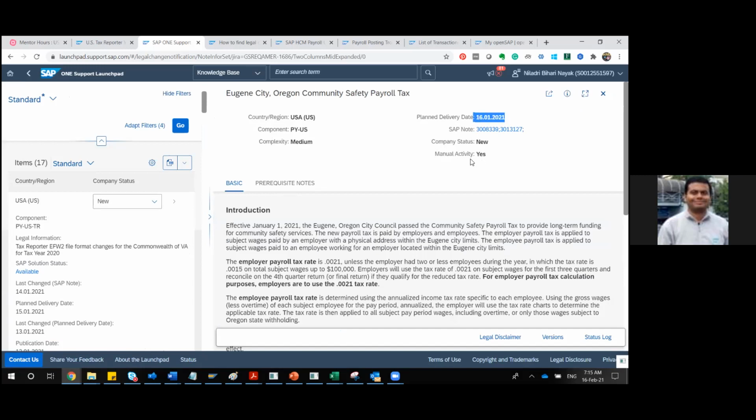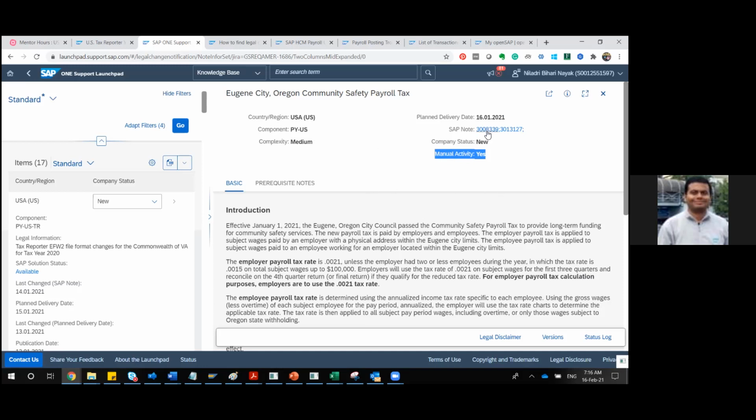And you will see something called manual activity. This section is an important one. Whenever a SAP node says manual activity equals yes, that means as a functional consultant, your involvement is required. Are you getting my point? I got it. Okay, there can be certain nodes which say manual activity no, it is possible. That means you do not have to do anything manually. So this is one of the important points you have to notice in a particular node.